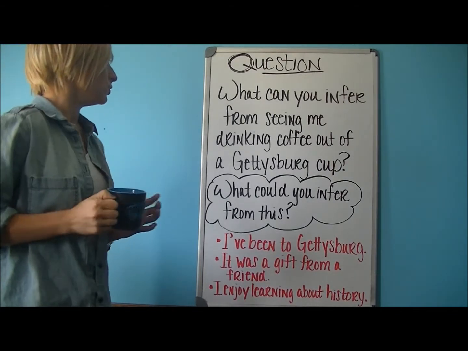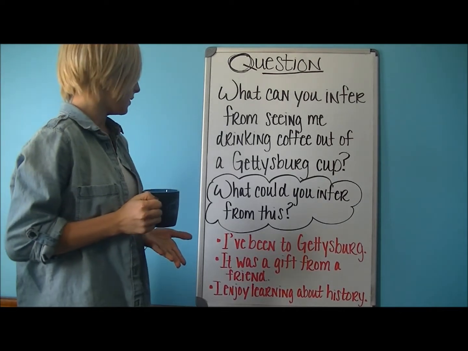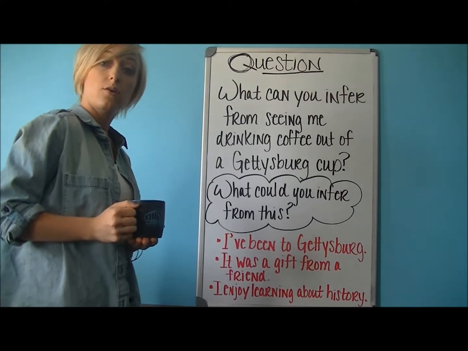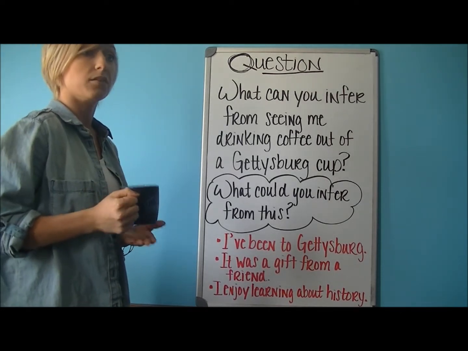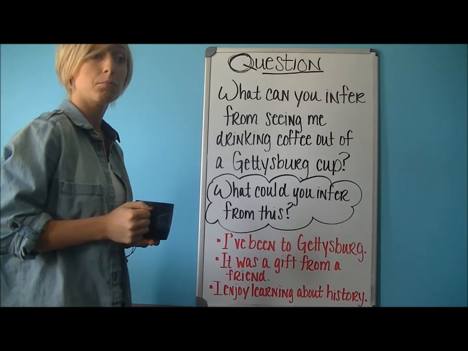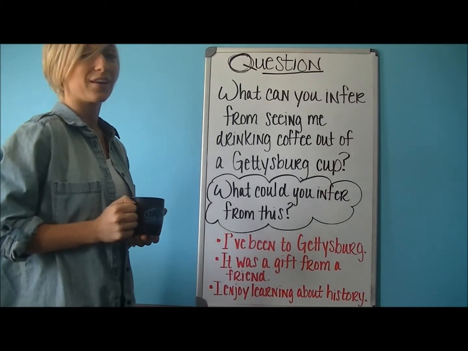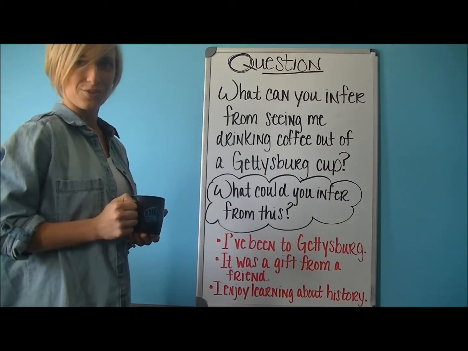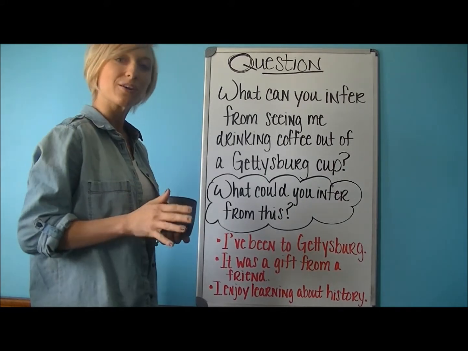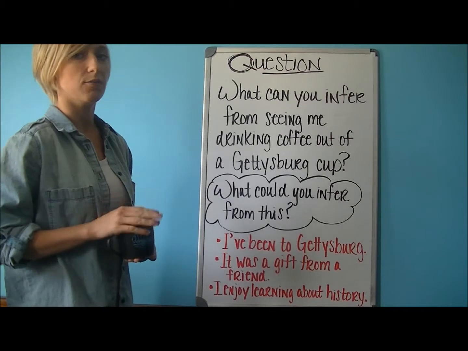Well, you could infer that I've been to Gettysburg. Maybe it was a gift from a friend. Or we could infer that I simply enjoy learning and teaching history. Or, if you want to get on my plus side, we could also infer that I love drinking coffee, which is true.